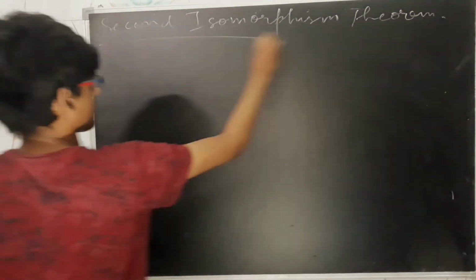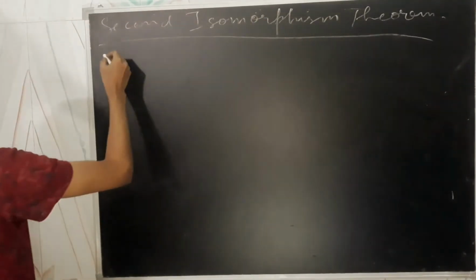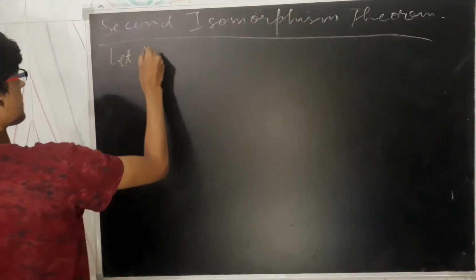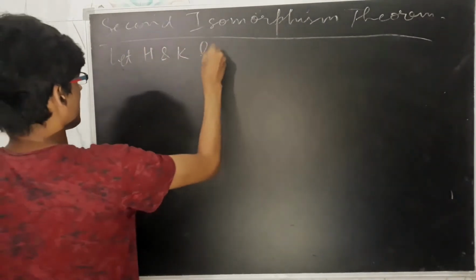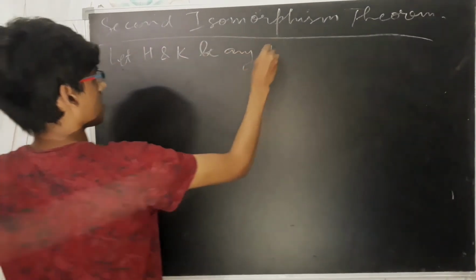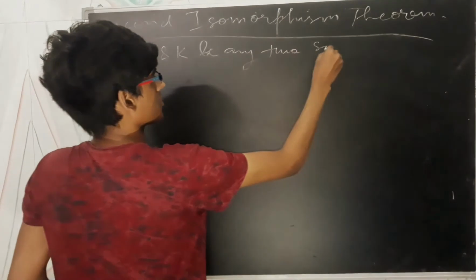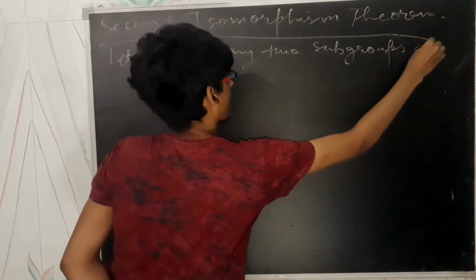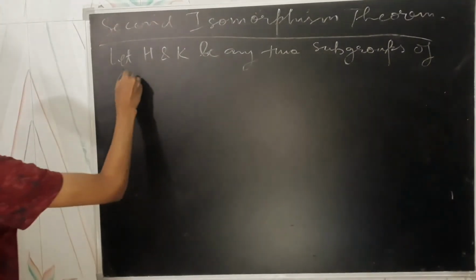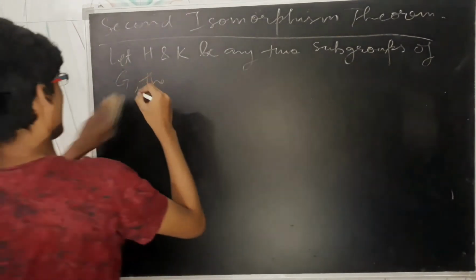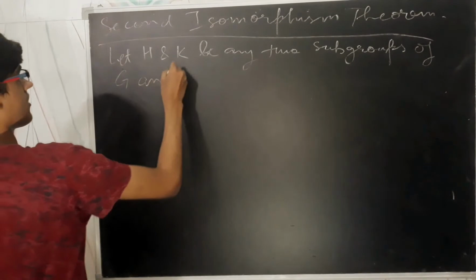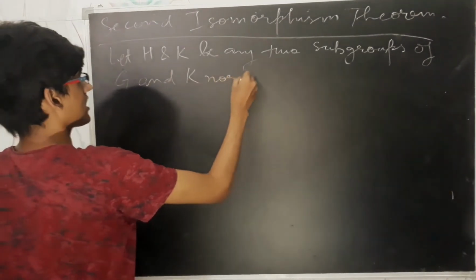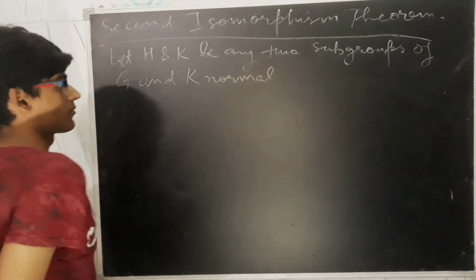So let's see what the theorem says. The theorem says that there are two subgroups. Let's suppose H and K be any two subgroups of G, and K is normal in G. We are given that K is a normal subgroup of that group.